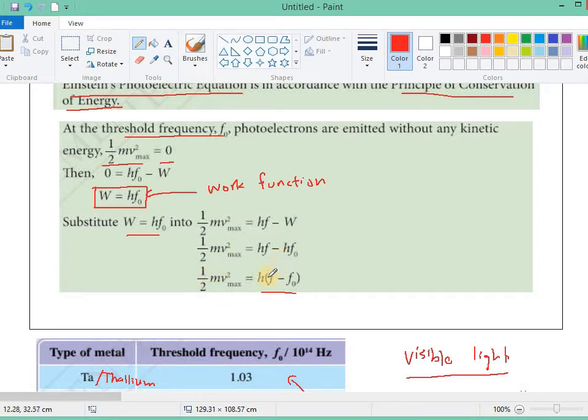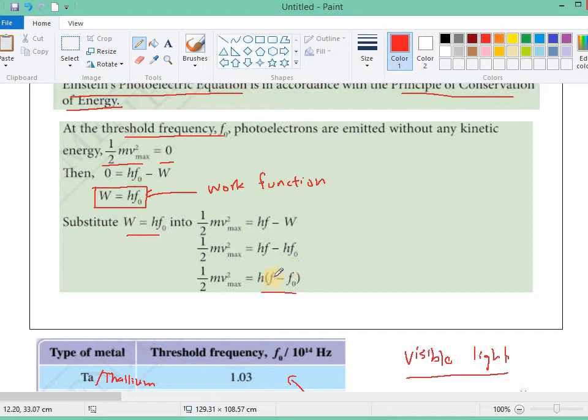Get the idea. If the difference in the frequency is positive, then the photoelectron will have kinetic energy. If this minus this is 0, that means the frequency is the same, then there will be no kinetic energy.